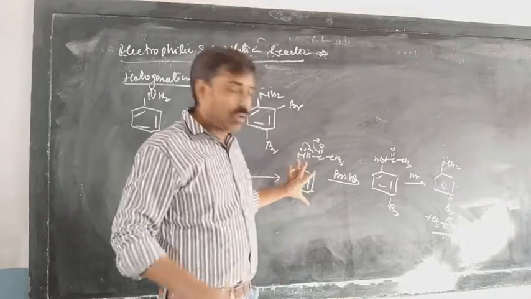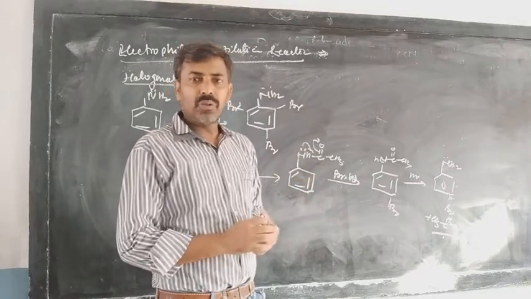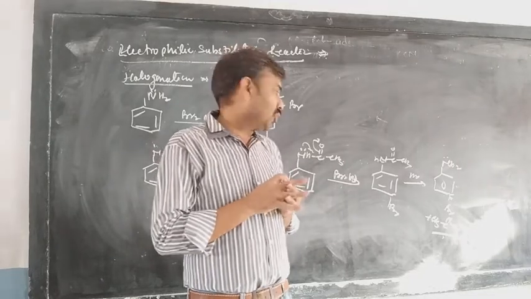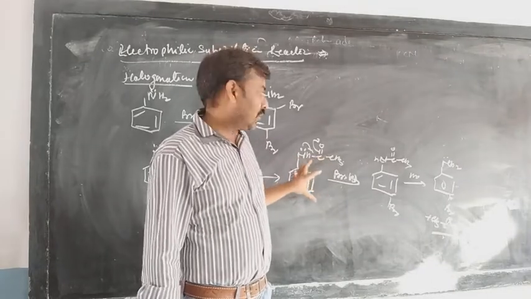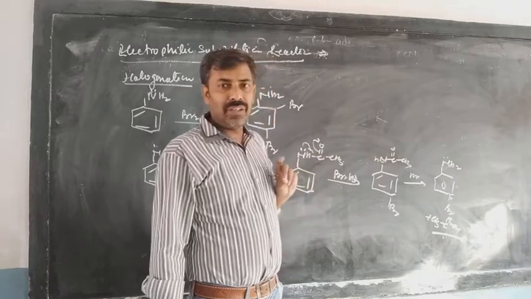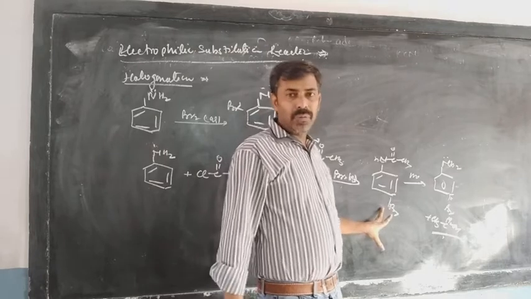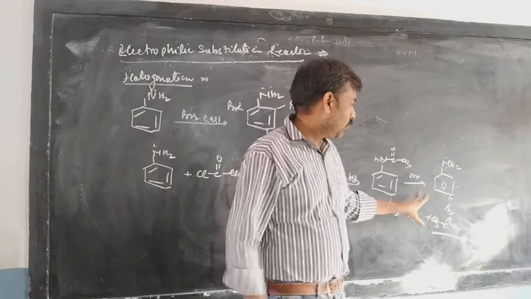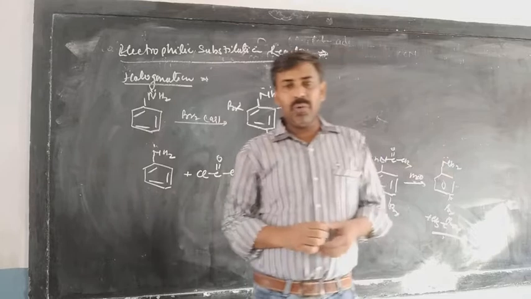So whatever electron density is provided to the benzene ring by the nitrogen becomes lesser. So the electron density on the benzene ring becomes lesser, and having lesser electron density on the benzene ring, the system's activation effect will become lesser. Because of this, only the monobromo product will be available there. This is the process of getting the mono-halo compound. After getting the mono-halo compound, you will hydrolyze the substance, and as a result you will get the monobromoaniline.